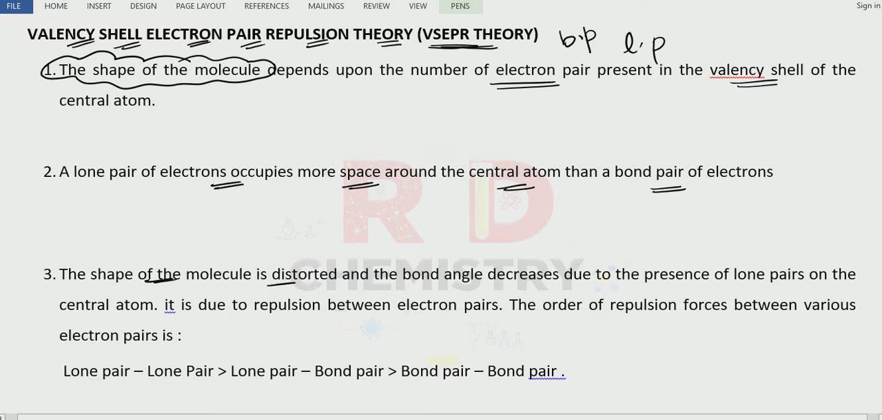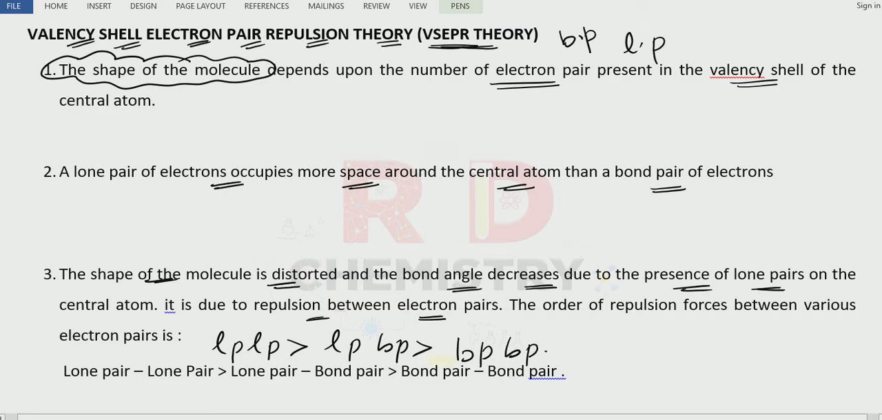The shape of the molecule is distorted, and the bond angles change or decrease due to the presence of lone pairs. The repulsion between the electron pairs is in the order: lone pair-lone pair repulsion is greater than lone pair-bond pair repulsion, which is greater than bond pair-bond pair repulsion.